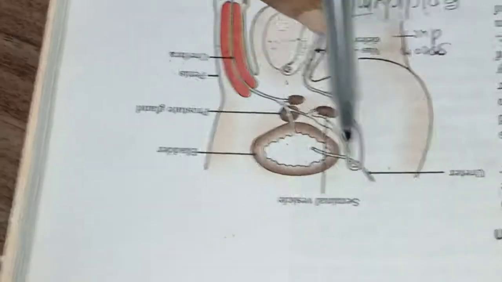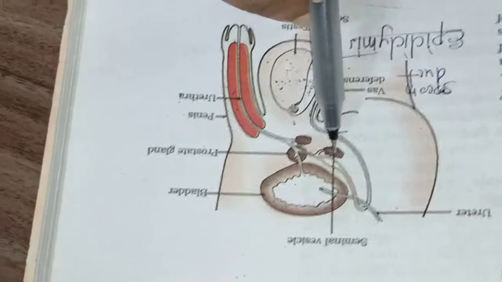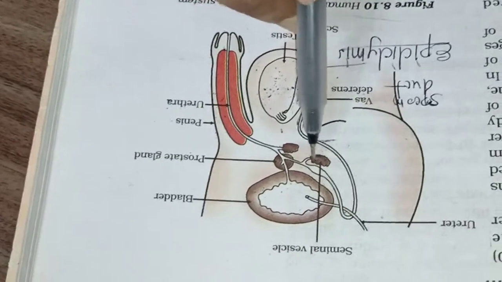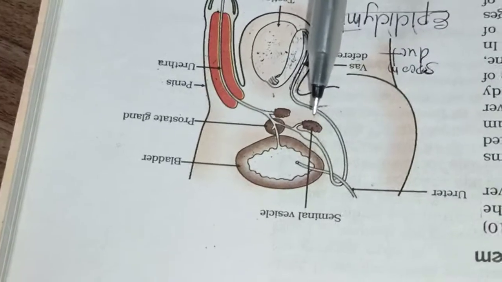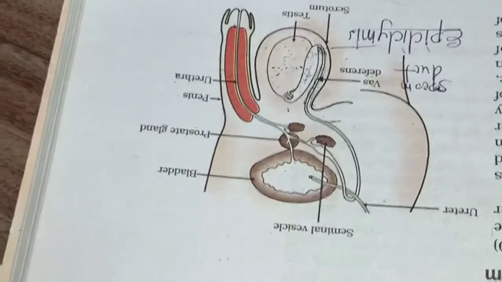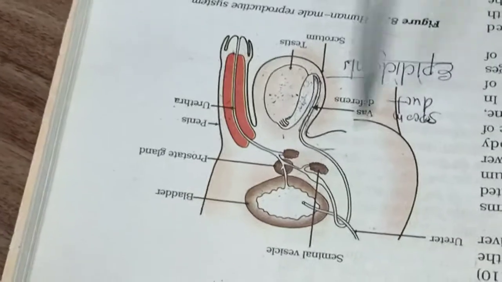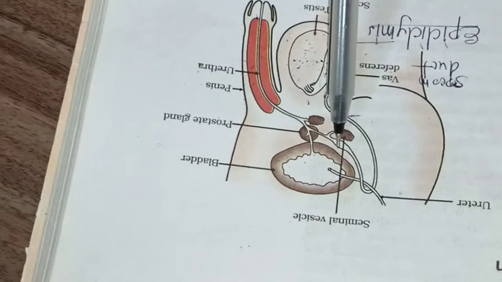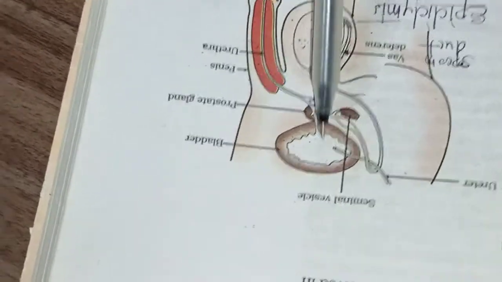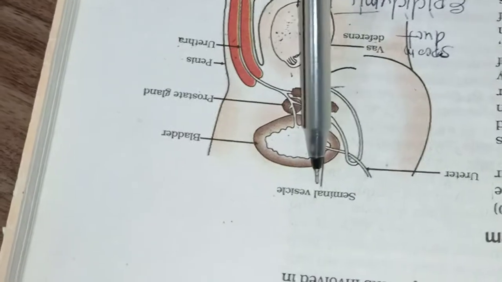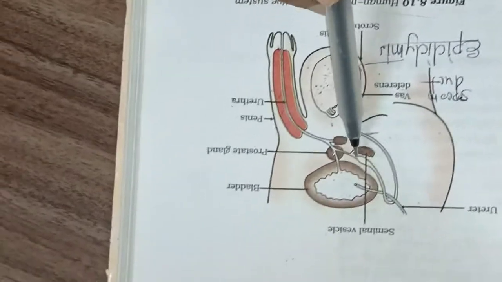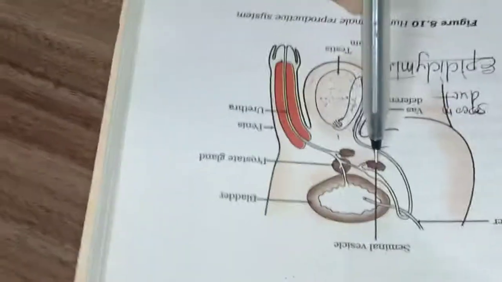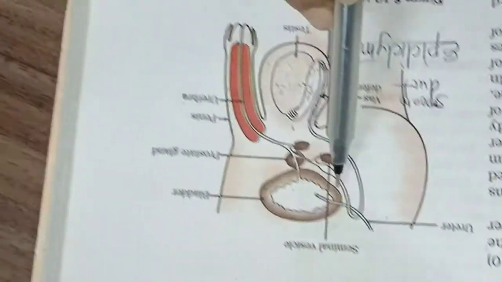Because here, students, as the vas deferens is coming, you can see a gland-like structure. This gland-like structure is called the seminal vesicle, which is an accessory gland that helps the reproductive system. The seminal vesicle is a gland that secretes some fluid which helps the sperm with its motility.